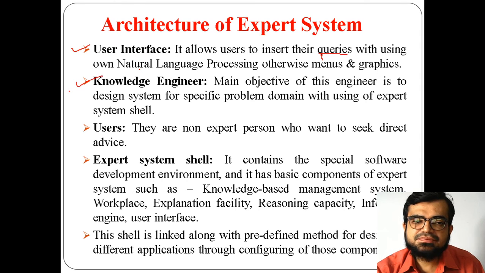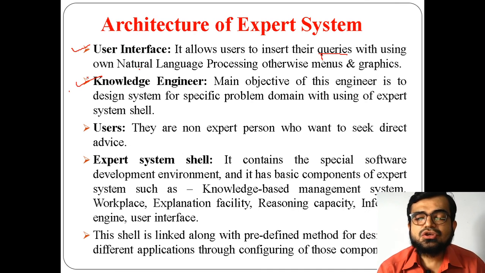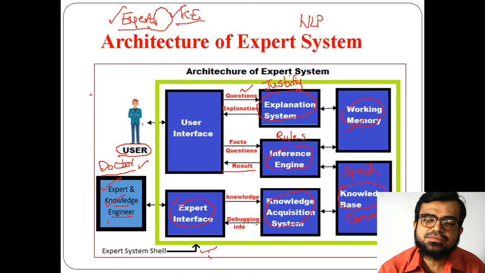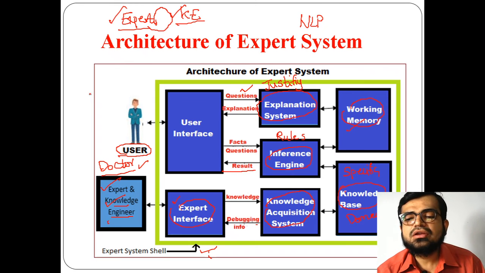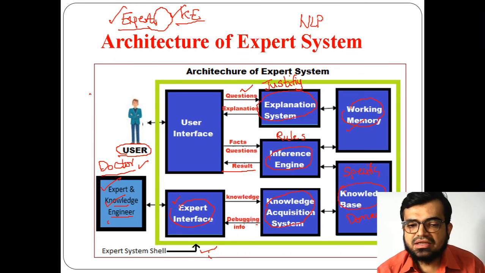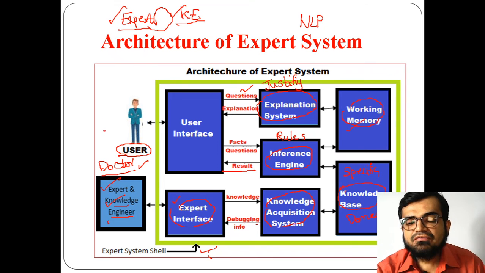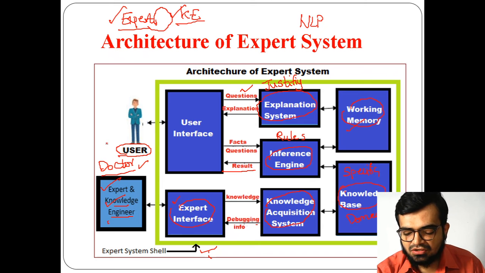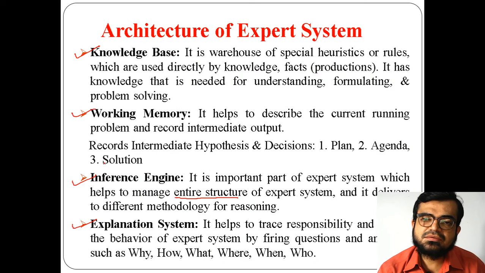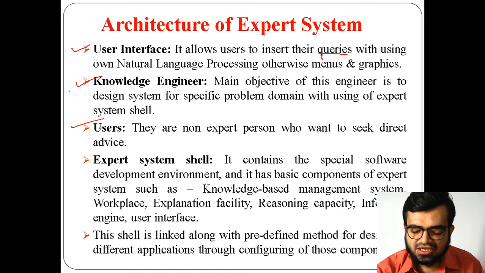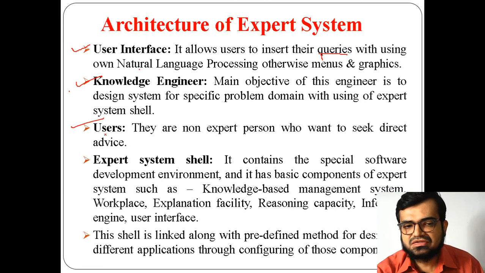Now the next part is the knowledge engineer, which I said means the engineers who are used to design the system. Who is going to design the expert system? The knowledge engineer. And who is going to update this knowledge base? The knowledge engineer, with the help of whom? The expert. So the expert and the knowledge engineer are two different persons who interact with each other in order to build the expert system. Similarly, I said the user is a non-technical user or non-expert person who just wants to ask for advice.